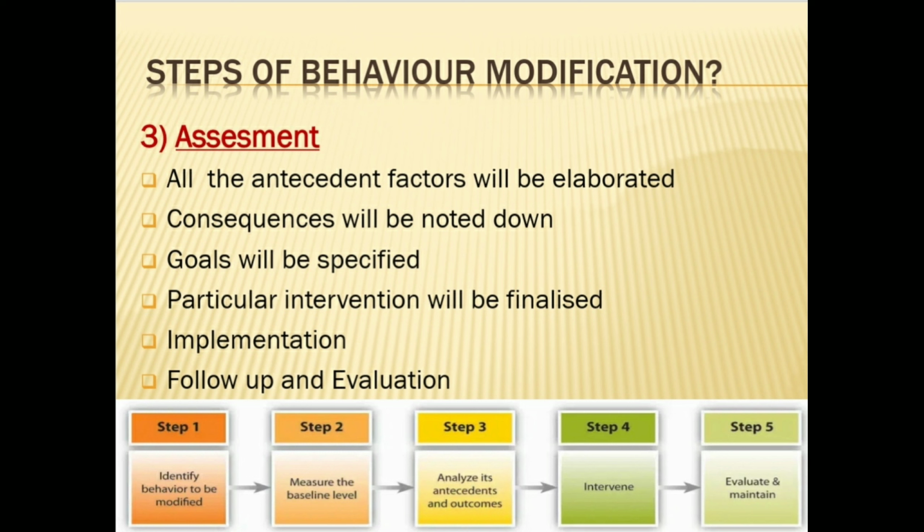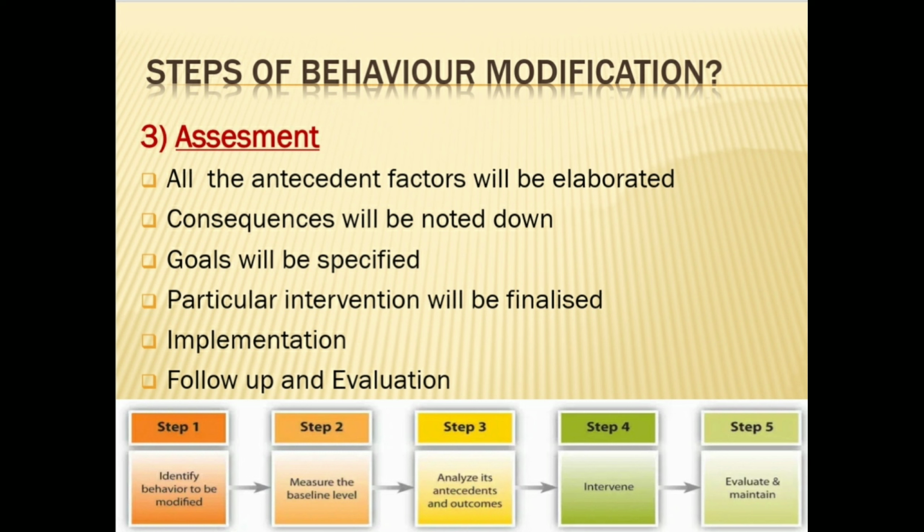So, if we talk about our first antecedent, as we already discussed, when did it occur, how did it start, what was the duration. The consequences are noted down, meaning how did the teacher react to the aggressive behavior of the child, how did other classmates present react, and any other consequence, maybe punishment by the principal of the school. Third is antecedent and consequences of the problem that leads to setting off a goal.